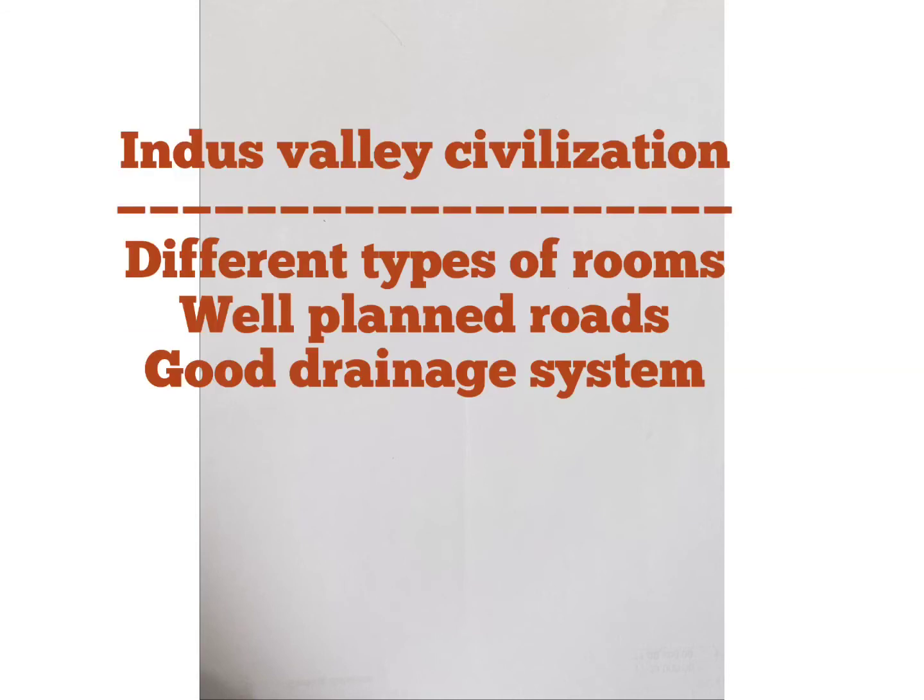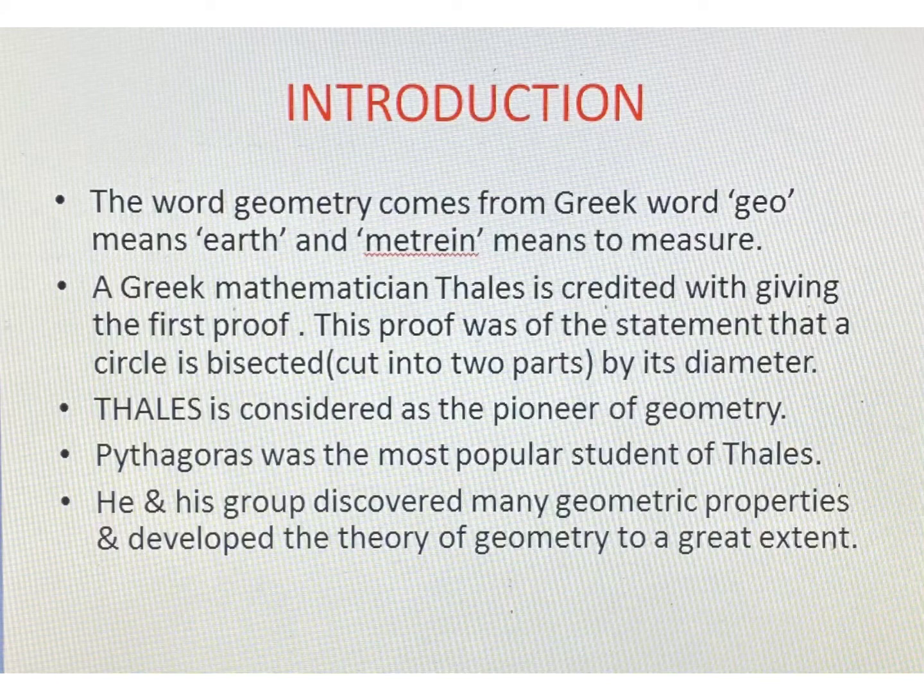Another example that shows the use of geometry in ancient times is the Indus Valley Civilization. Around 3000 BC, in the Indus Valley Civilization, there were different types of rooms, well-planned roads, and a good drainage system, which shows that geometry was used for making all this. Now let us start with the introduction of the chapter.